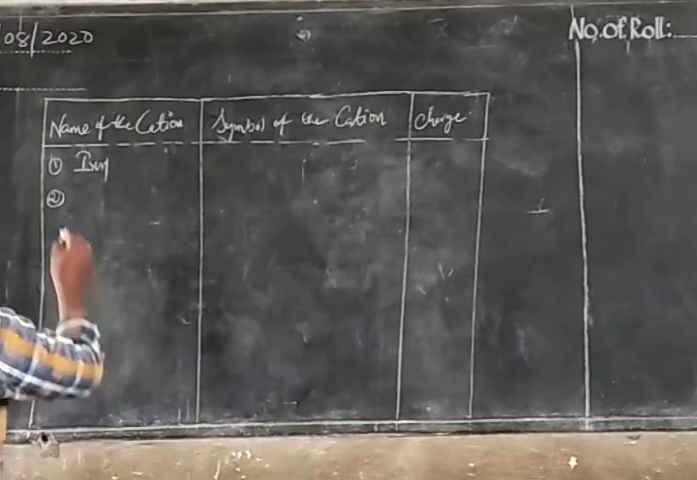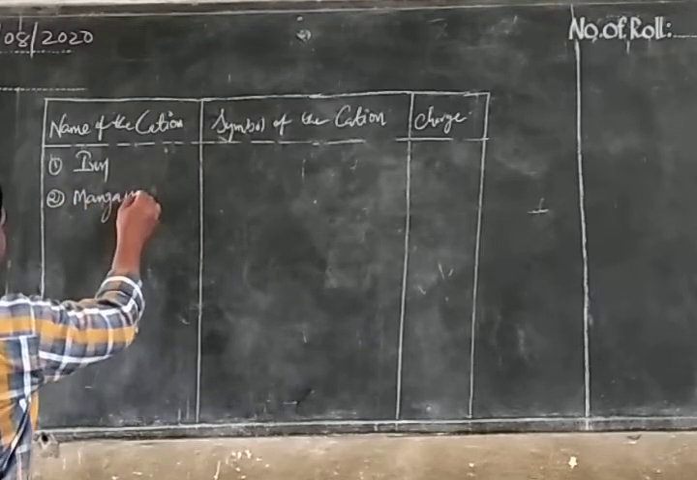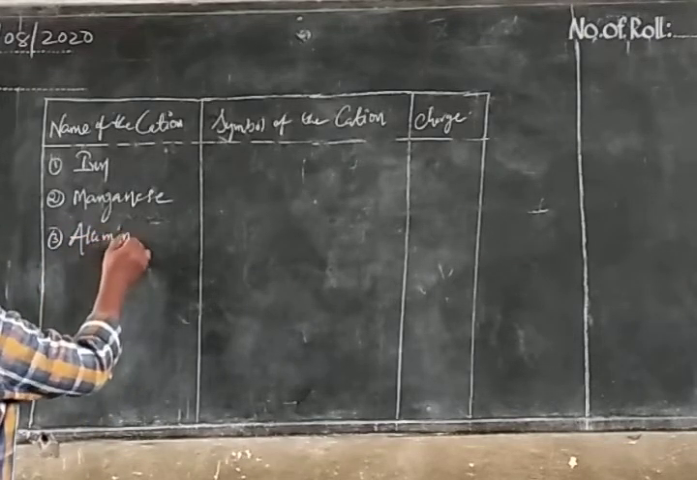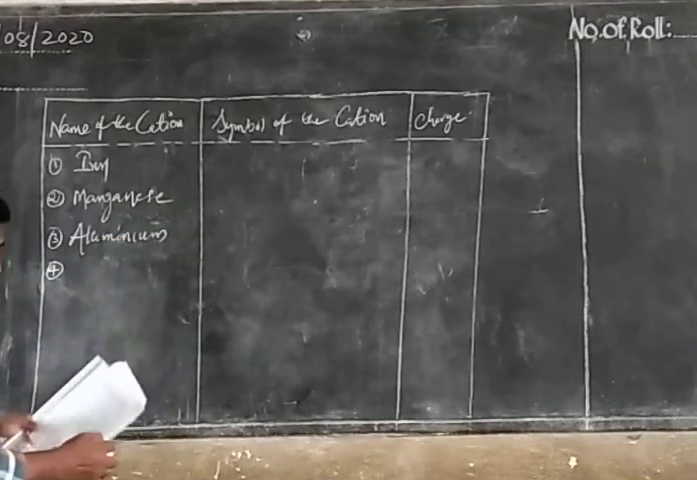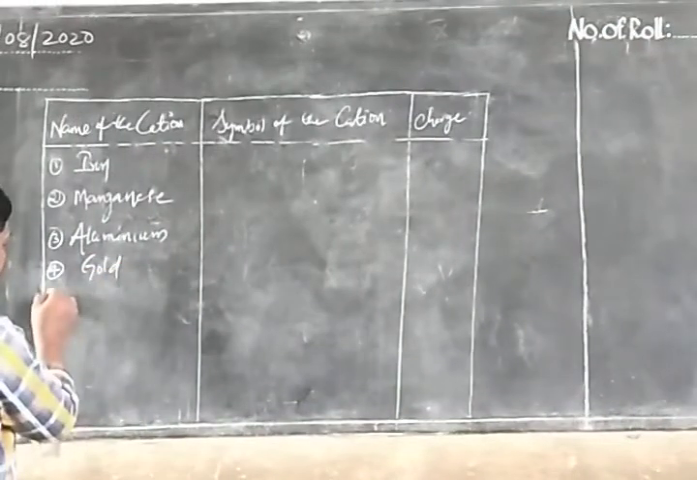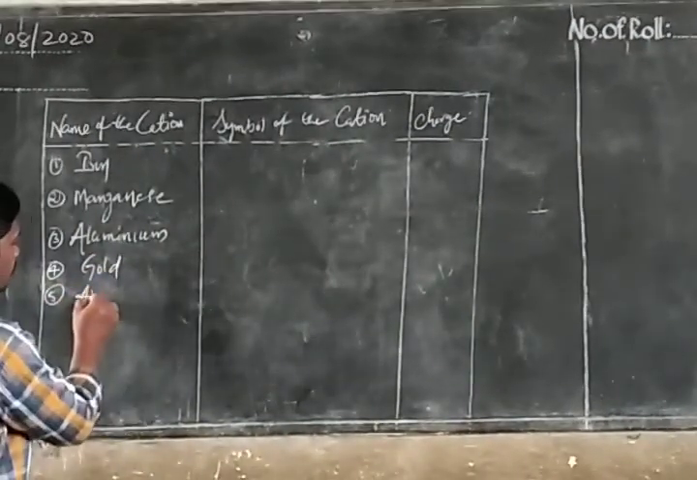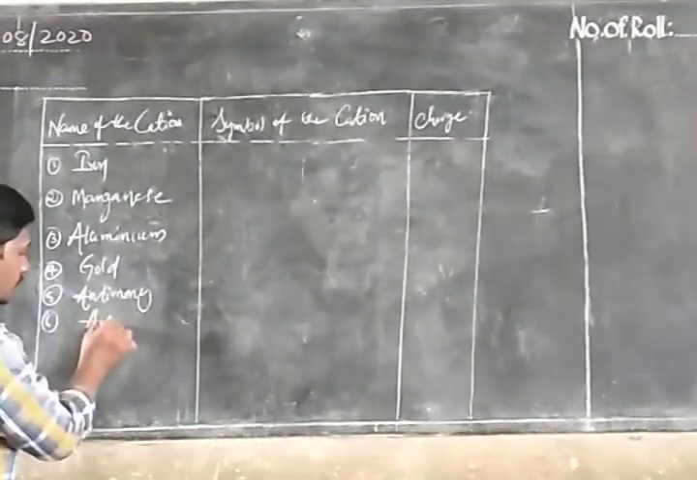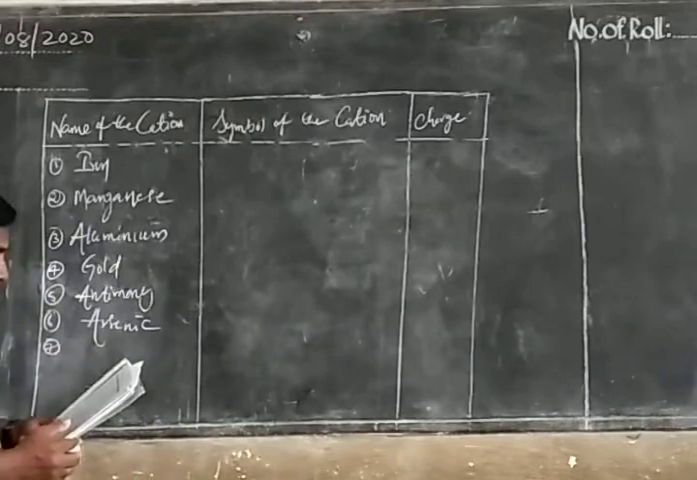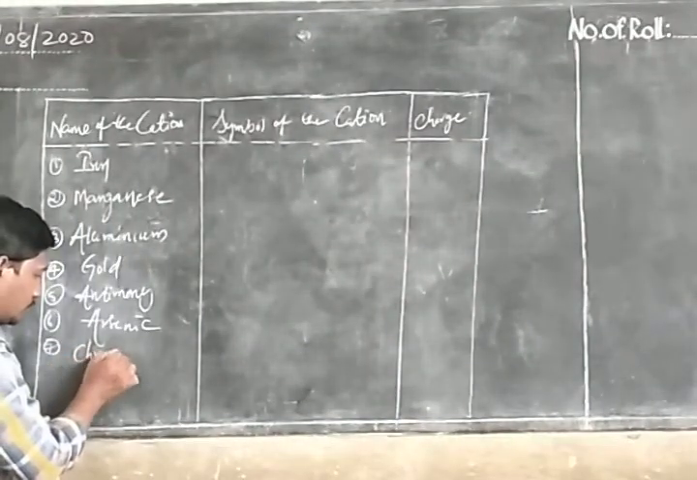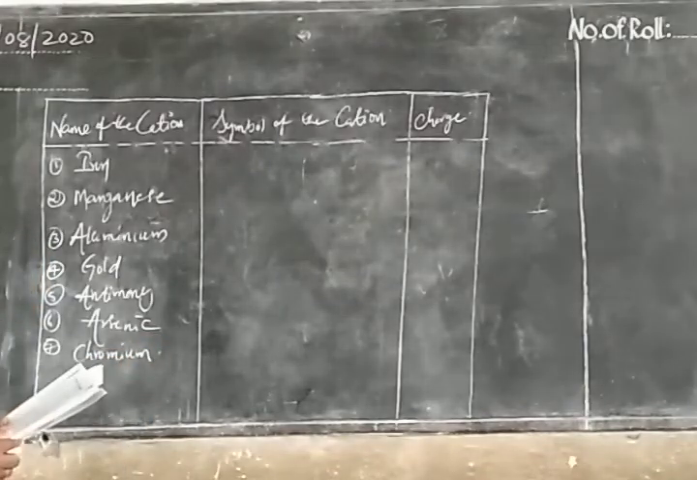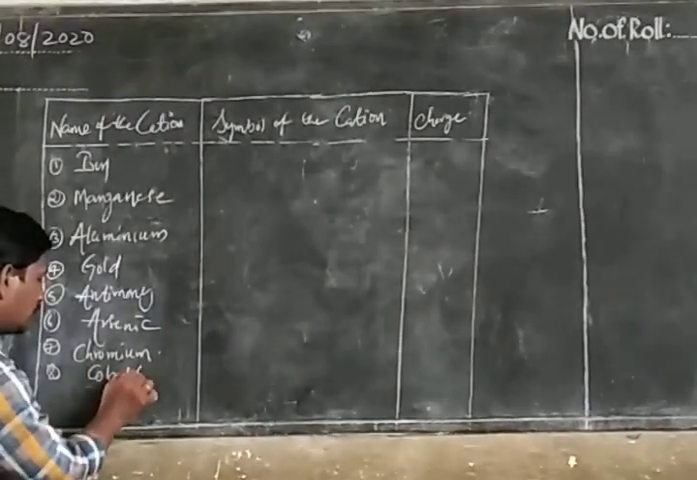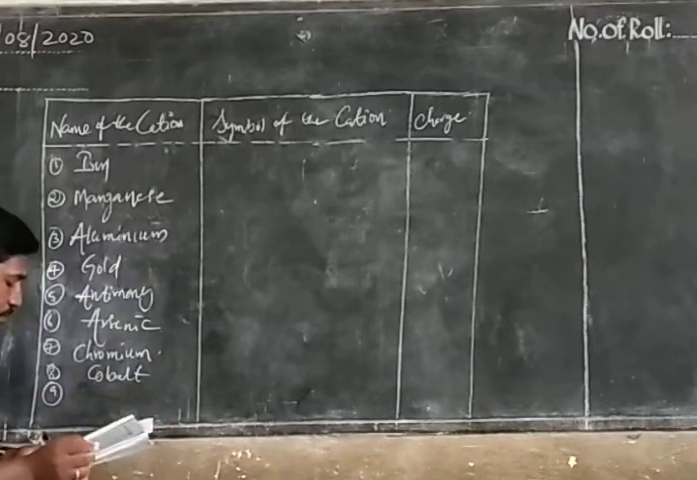And second one manganese, third one aluminium, and gold, antimony, and sixth one arsenic, and seventh one chromium, and eighth one cobalt, and ninth one boron.